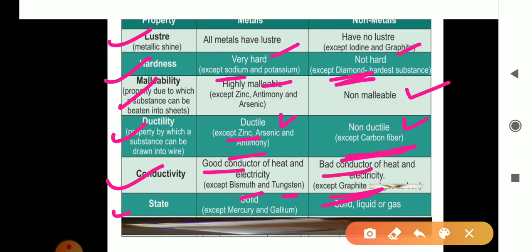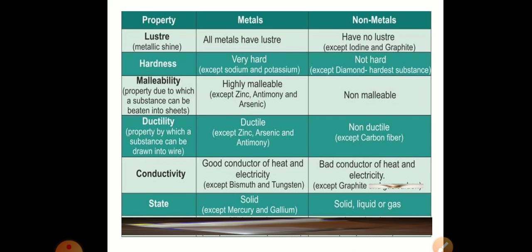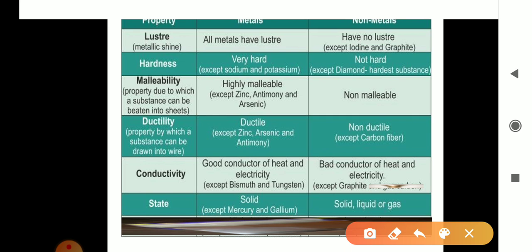Then see next, state. Metals are mostly solid except mercury and gallium. These are the exceptions. Otherwise all the metals are solid. The non-metals may be solid, liquid and gas. They may be found in three states. Some may be liquid, some may be solid and some may be gaseous.